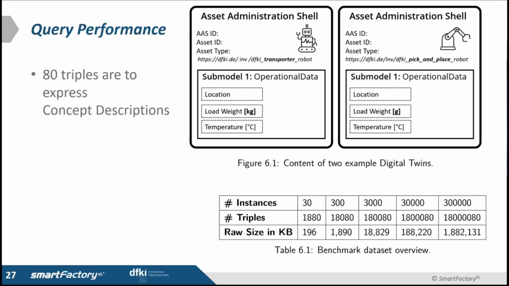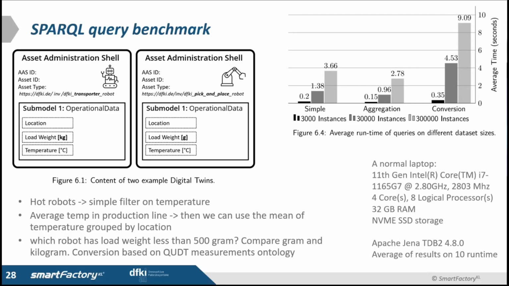So we also did some query performance benchmarks. For that, we generated some sample models. So we can see some basic information here. We randomly generate different sizes of data sets, from thousands of triples to millions of triples. And for the benchmark, we have some sample workloads. So the simple workload is to filter based on temperature.